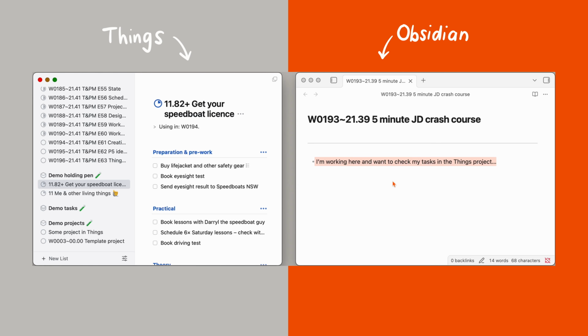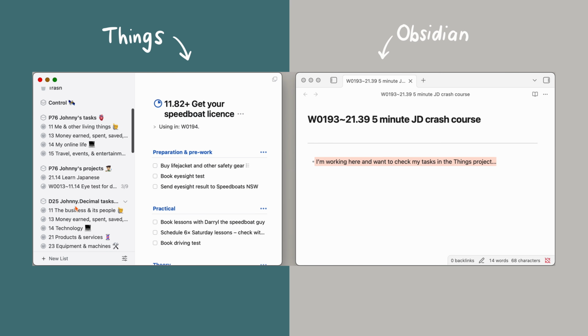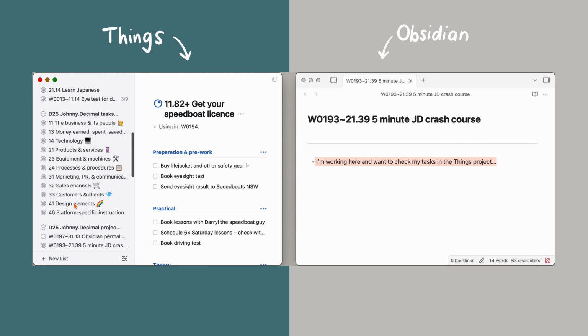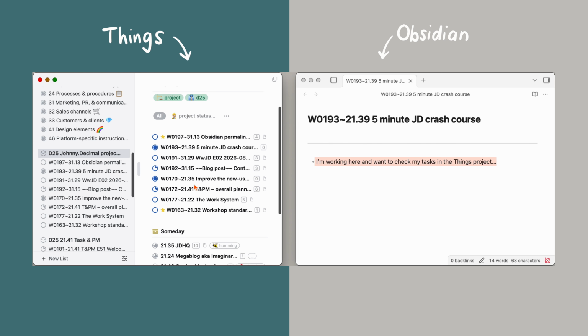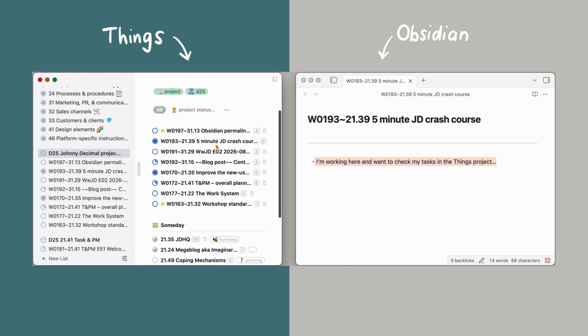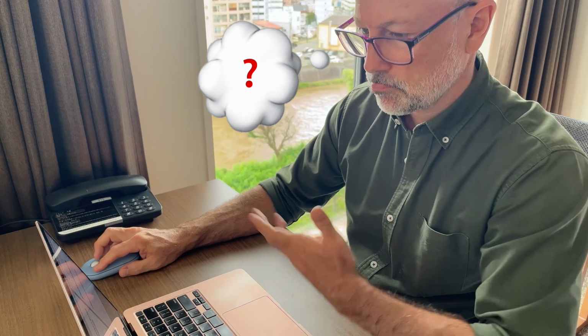Here's what you do. You're in Obsidian working on this thing, and you want to be in that same project in Things or anywhere else. It's the same principle. So you click over here and you find it every time and you remember exactly where it is, and it's not in that area, and you put it in here and you're fumbling around, right? And this is just boring and pointless.